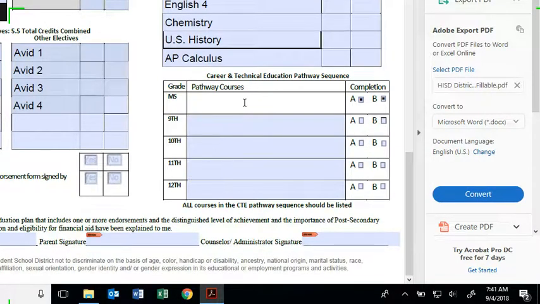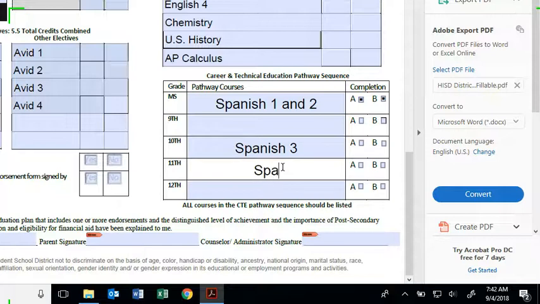So if it's the middle school ones, for example, Spanish 1 and 2, okay, you click on A and B to signify that you completed them. But if you haven't completed them, then don't click on it. So like, let's say I'm doing Spanish 3 in 10th grade and Spanish 4 in the 11th grade. Don't click on those because you haven't done them yet.